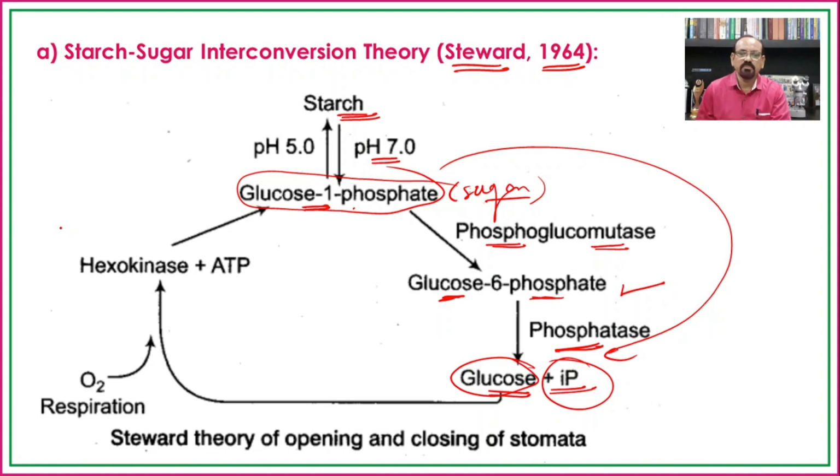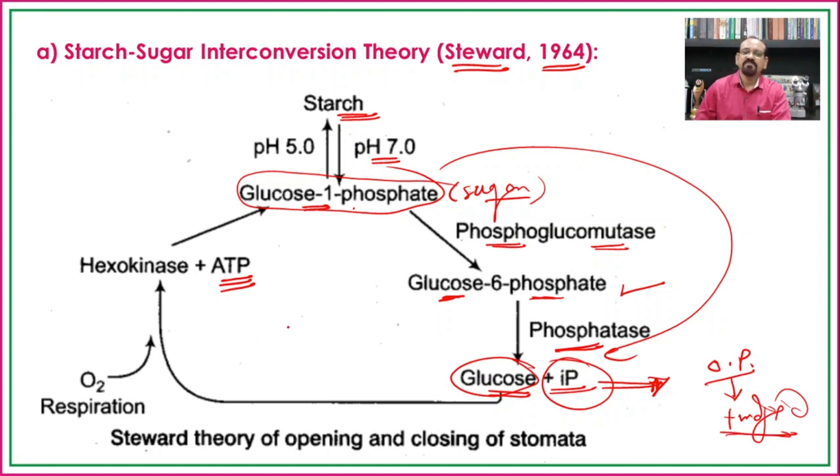During this process ATP molecules are also needed. So if glucose and inorganic phosphate form, the osmotic pressure of the guard cell increases, which results in turgid guard cells, which results in the opening of the stomata, that is, the stomata become open.